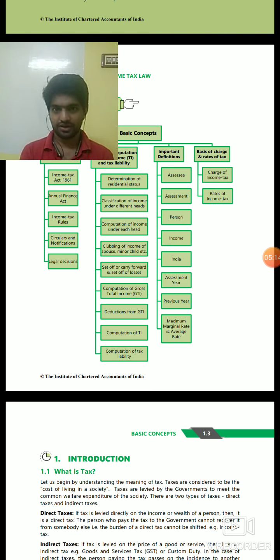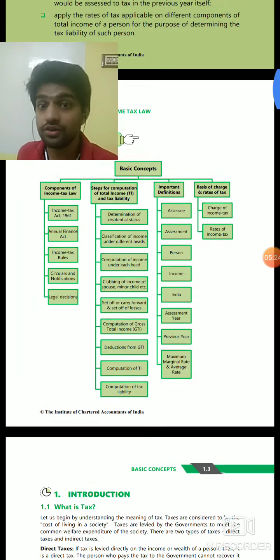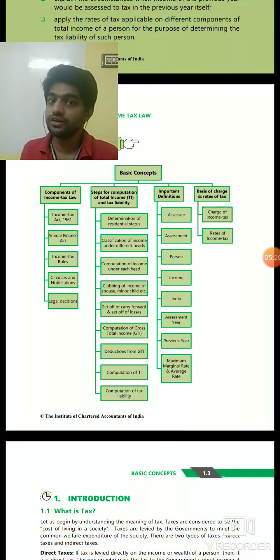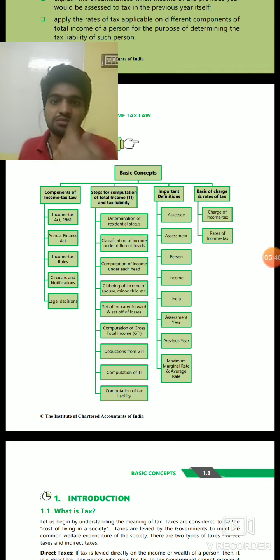I produce goods, and I sell goods. When I sell goods, what do I do? I will collect the price of the material. I will not just collect the price of the material, but I will also collect tax. That is VAT. Currently it is GST. We will collect the GST amount along with the price of the material. This price is actually paid not by me but by my customer. My customer pays the money to me. So that is indirect taxation.